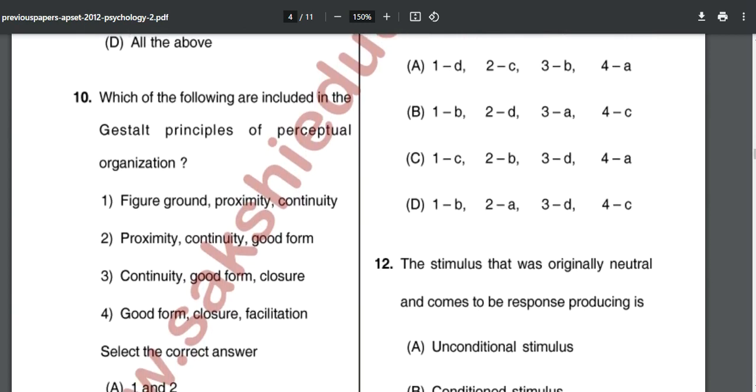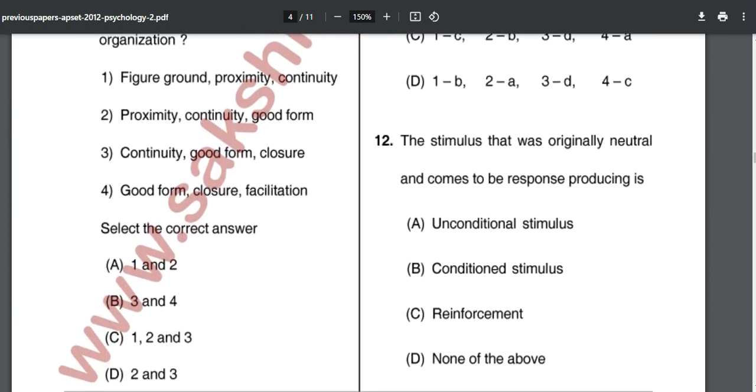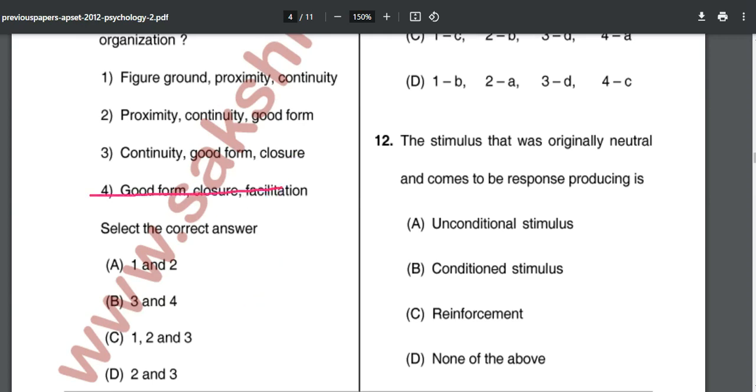Then which of the following are included in the Gestalt principles of perceptual organization? Figure ground, proximity, continuity, good form, closure, facilitation. All right, so why is facilitation here, why not Vygotsky? They are asking about Gestalt, so facilitation cancels out, option number 4 cancels out, so this is not going to be the answer.